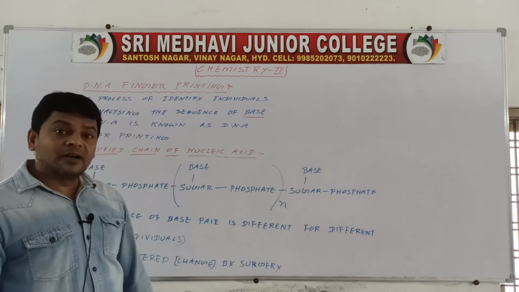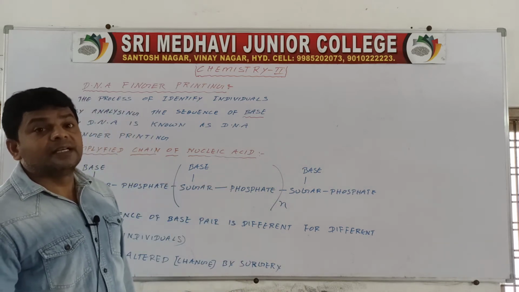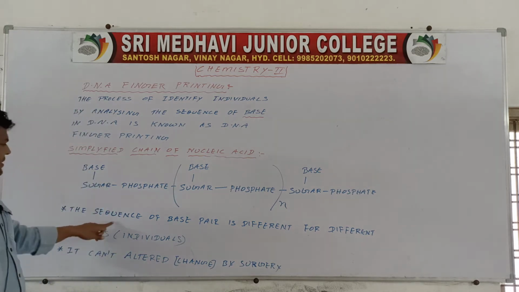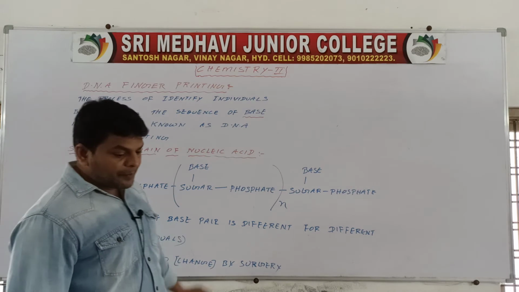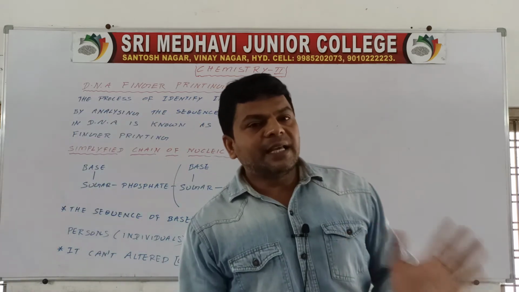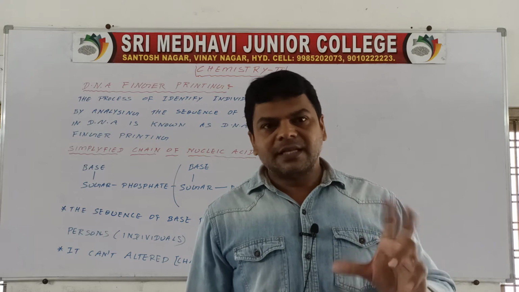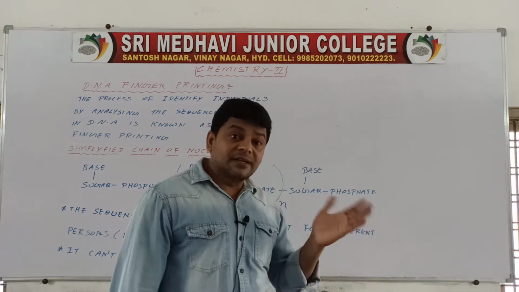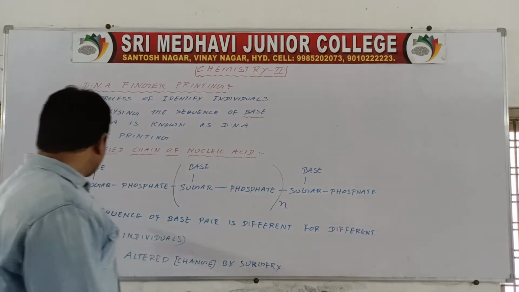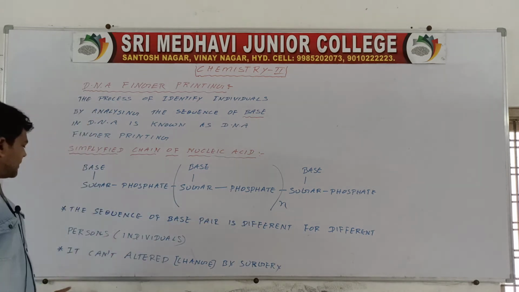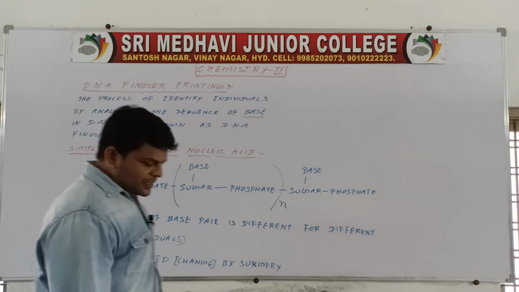This is also called polynucleotide chains. The sequence of base pairs, meaning pyrimidine and purine, is different for different persons. It cannot be altered by surgery.